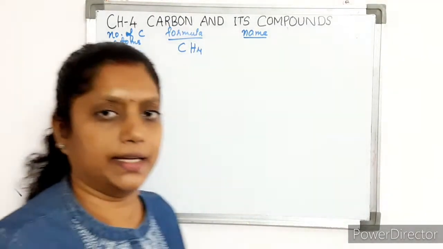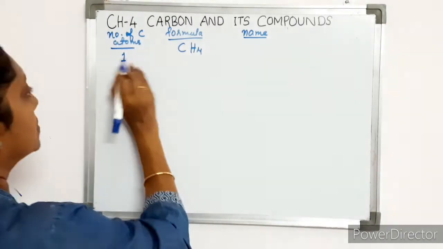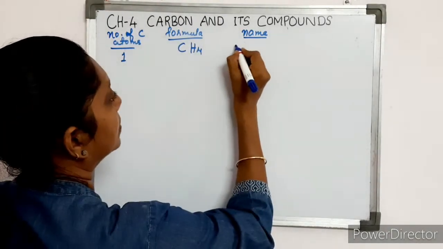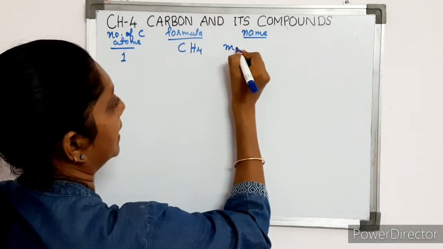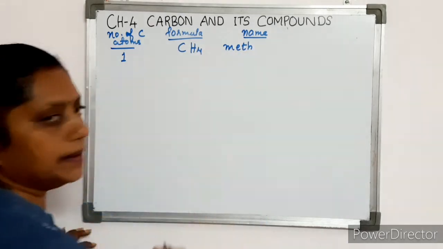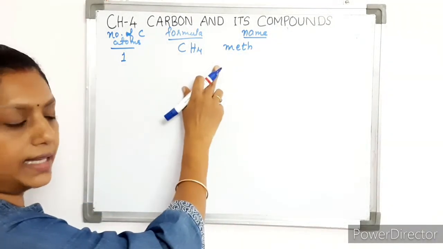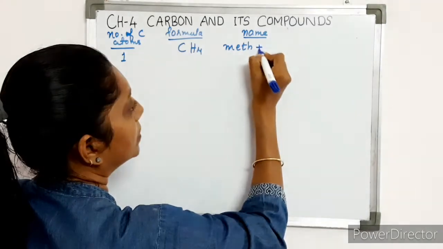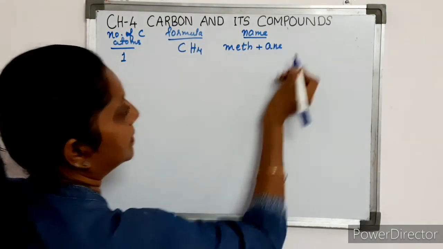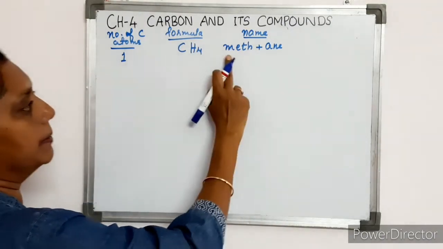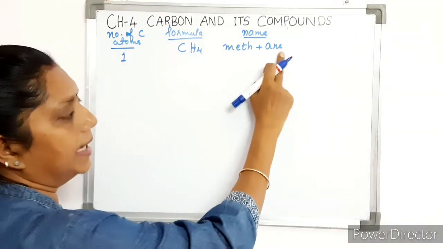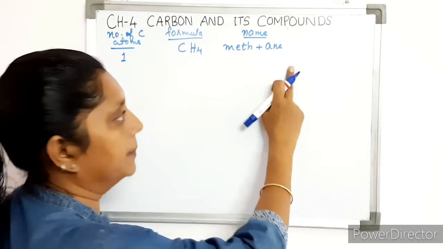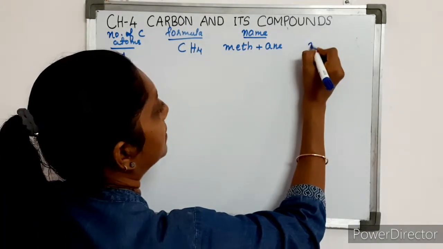First we have to write the root word. For 1 carbon atom the root word is meth, M-E-T-H. Since it is an alkane, that means it contains only single bonds, we write ane. So meth for one carbon atom and ane because it is an alkane. So the name is methane.